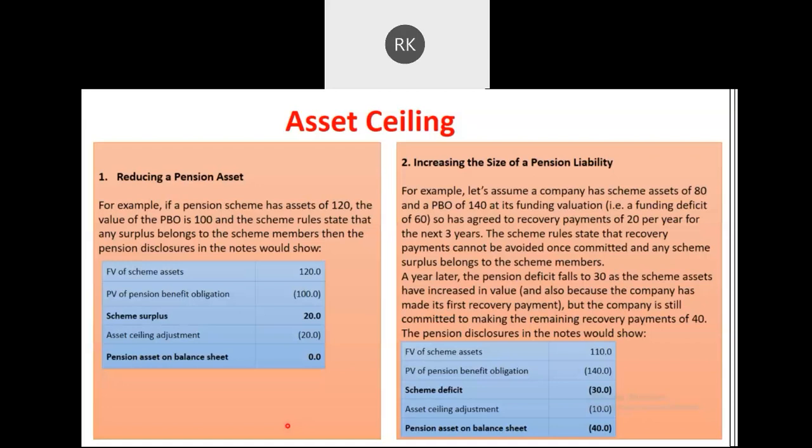I was asking whether only in the notes to accounts we will be showing this amount, the asset ceiling adjustment. Yes, right. And from the statement, the shareholders or those reading the financials will come to know that this amount has been invested in excess.